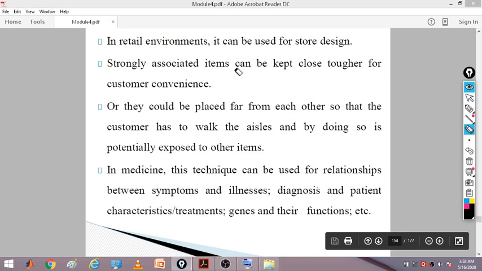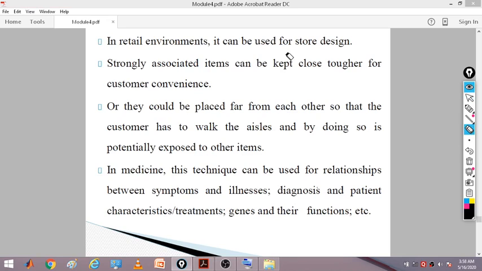In retail environments it can be used for store design. In stores, if people purchase one item, and another item is likely to be purchased next, you can keep it very close, which helps you design a store. You have huge malls, and you are very concerned about what items have to go into which department, how to keep the items, and how people are purchasing. If you know the shopping patterns of the users, you can easily put items into the respective shelves. Strongly associated items can be kept closer together for customer convenience.